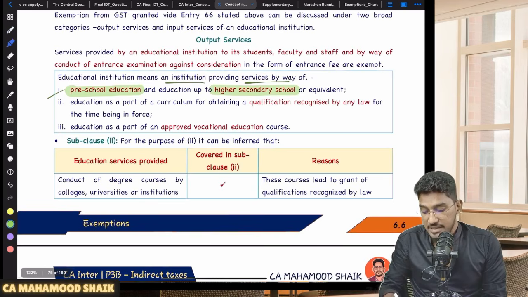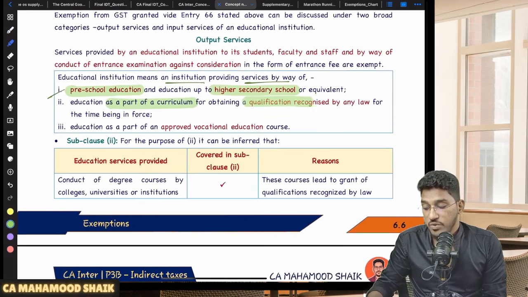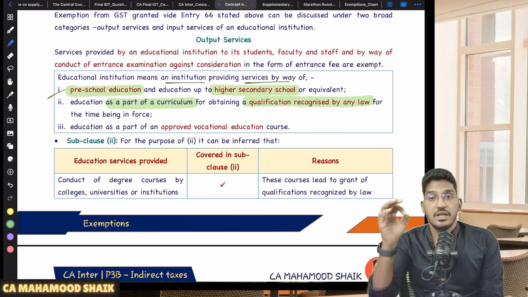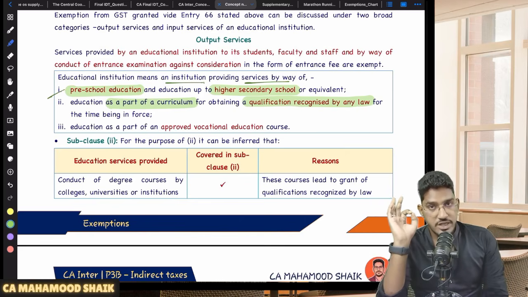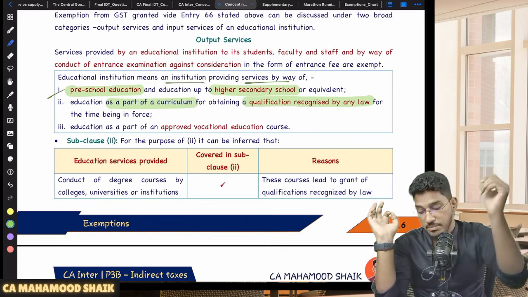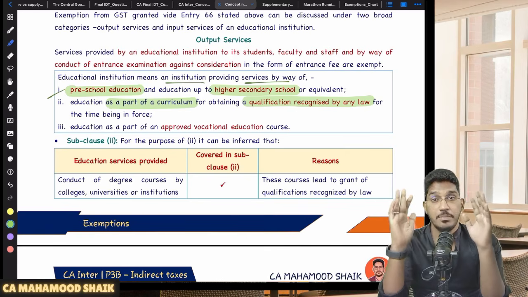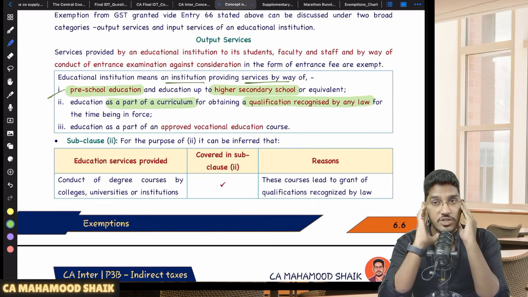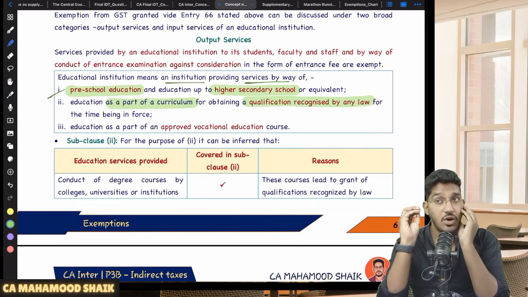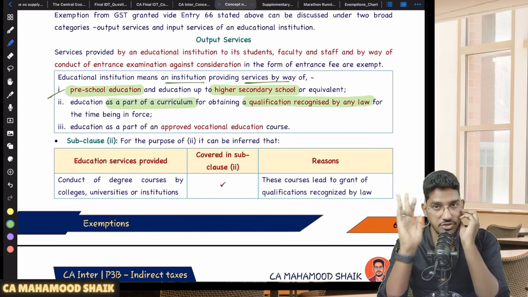or those institutions which are providing services by way of education as a part of a curriculum for obtaining a qualification recognized by any law for the time being in force. Those education institutions which are imparting education as a part of a curriculum by which you get a qualification recognized by law, which means what? Degree colleges, engineering colleges, MBBS colleges, or MCom, MBA universities, those will fall under education institution.